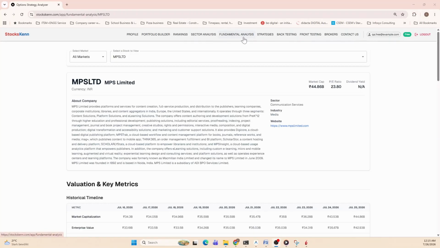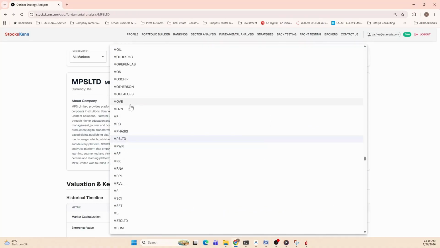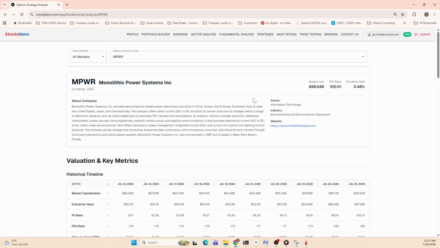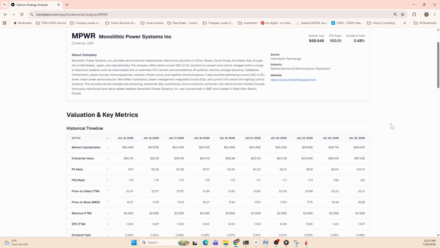Fundamental analysis is another feature where we are trying to display or share a lot of data points and a little bit of information about the company. So if you are lost and you want to know a little bit more about the company, you can come here, select which company you want to know more about, and read about it. The links are provided.